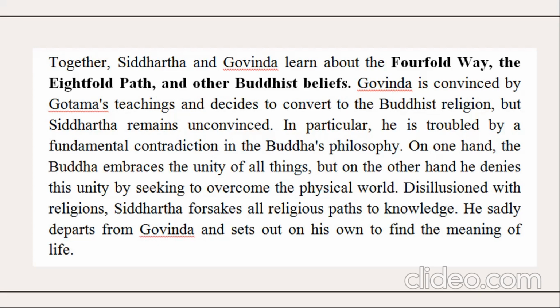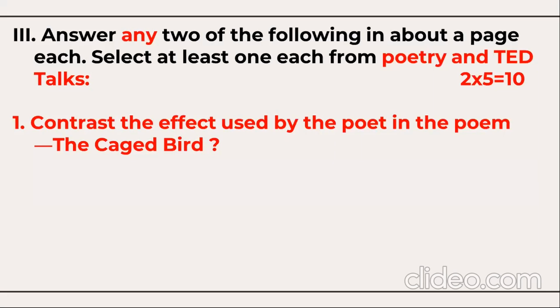Disillusioned with religions, Siddhartha forsakes all religious paths to knowledge. He sadly departs from Govinda and sets out on his own to find the meaning of life. So these were the three questions we have discussed here, 10 marks. So totally we have discussed 30 marks questions from the novella. Now there are other 10 marks questions from poems and TED Talks, and out of this, you need to opt any two.